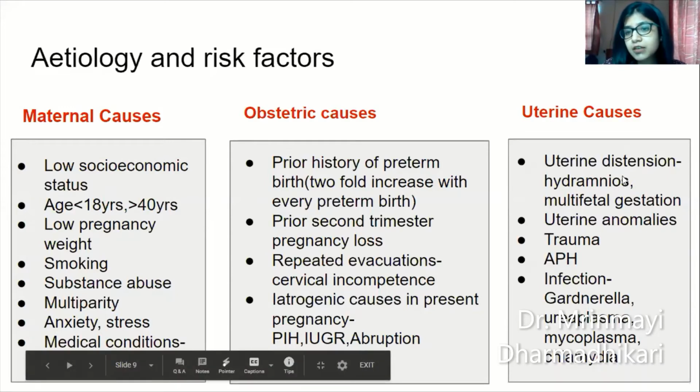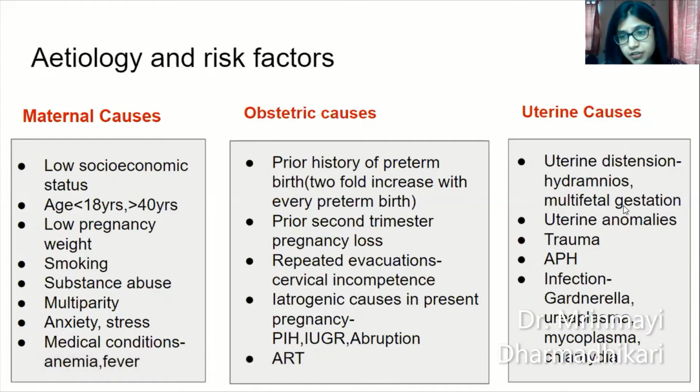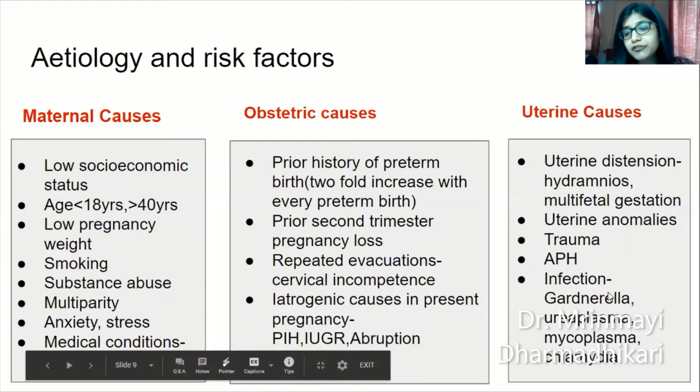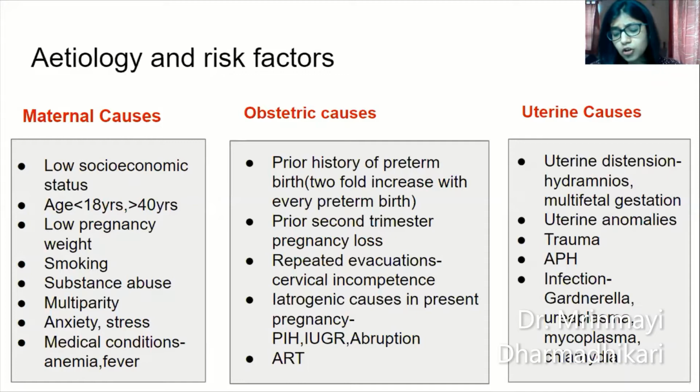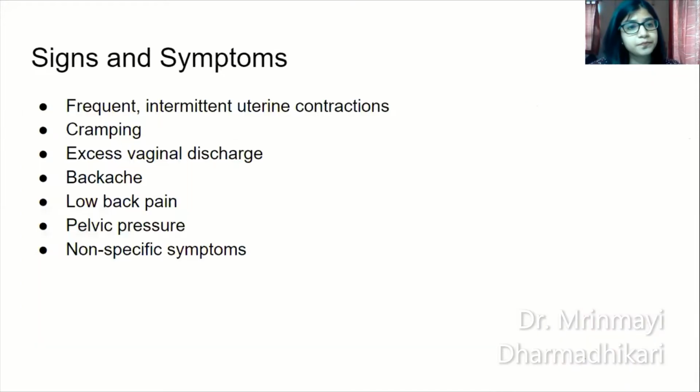Coming to the uterine causes, we have already seen uterine stretch, that is hydramnios, and multifetal gestation. Uterine anomalies like bicornuate uterus or septate uterus, again, high risk for preterm labor. Any trauma or antepartum hemorrhage, we have seen placental abruption and how it releases thrombin to set into onset the preterm labor. And lastly, infection. So all ascending infections, most commonly Gardnerella, ureaplasma, mycoplasma, chlamydia, causing stimulation of cytokines, chemokines, and causing preterm labor.